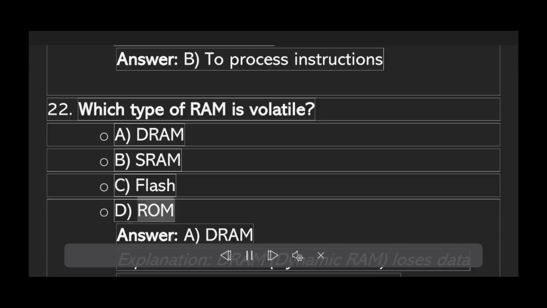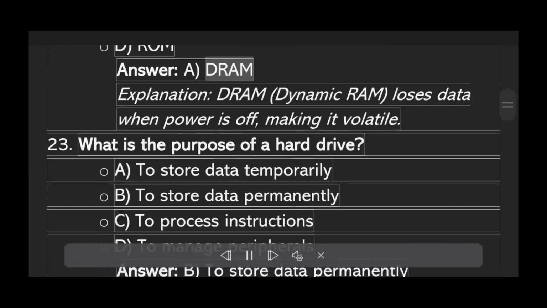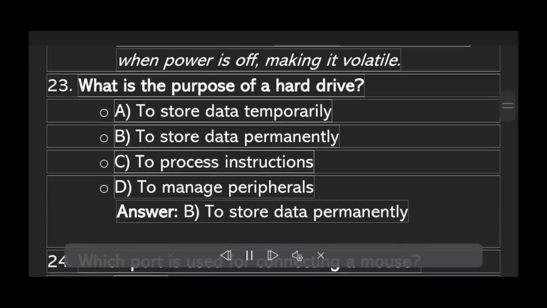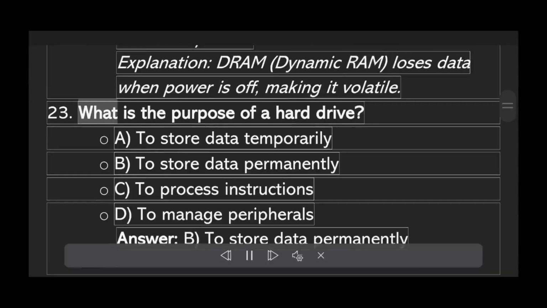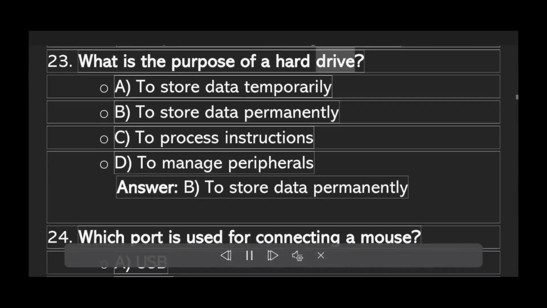ROM. Answer A. DRAM. Explanation: DRAM, dynamic RAM, loses. What is the purpose of a hard drive? A. To store data temporarily. B. To store data permanently. C. To process instructions. D. To manage peripherals. Answer B.